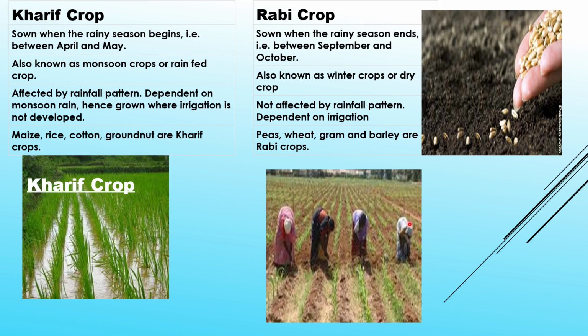Here we can see the wheat field. If you compare, it is a Rabi crop. If you compare the field here, Kharif crop is flooded, the field is flooded with water, whereas here the Rabi crop region, the field is not flooded with water. It is a dry crop.